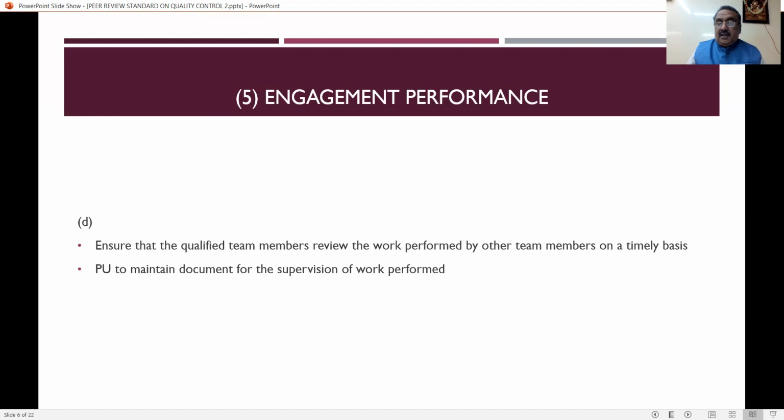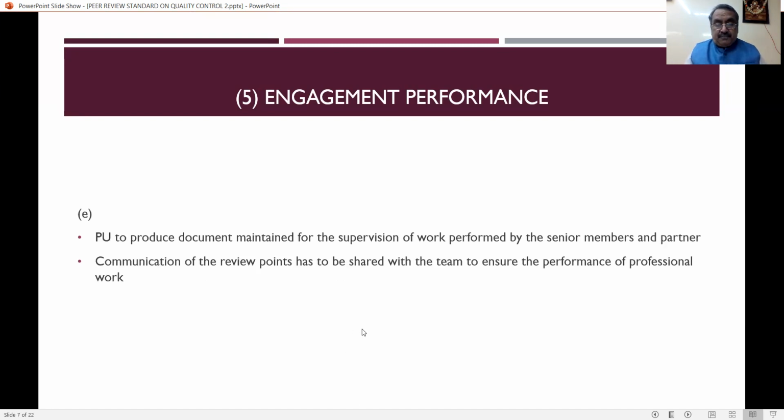And for that, the practice unit has to maintain documentation for the supervision of work performed. So document maintenance is very, very important in quality performance.